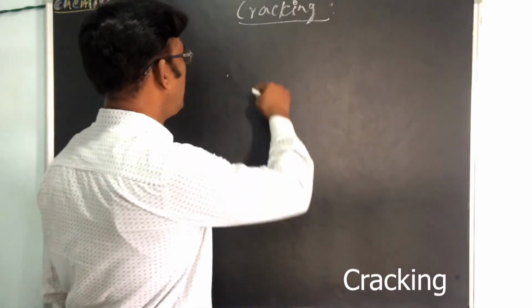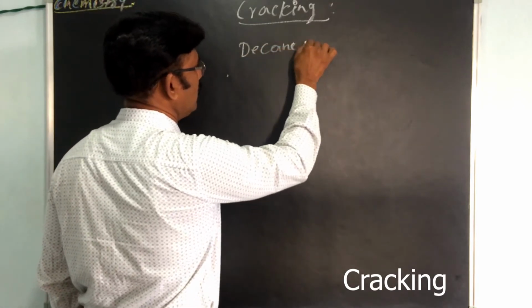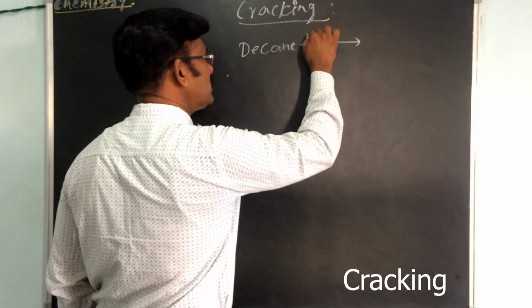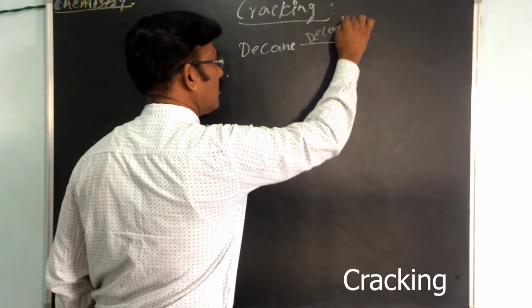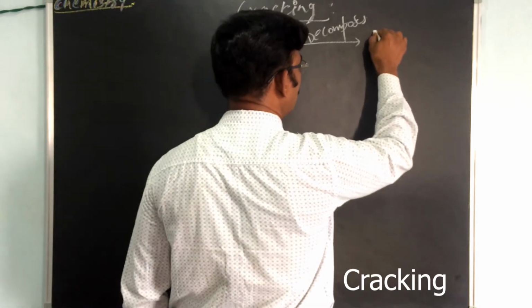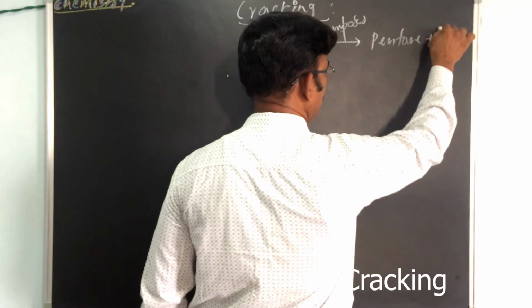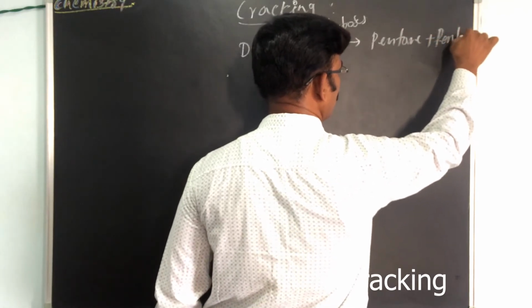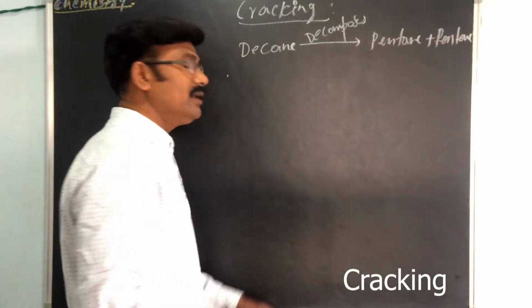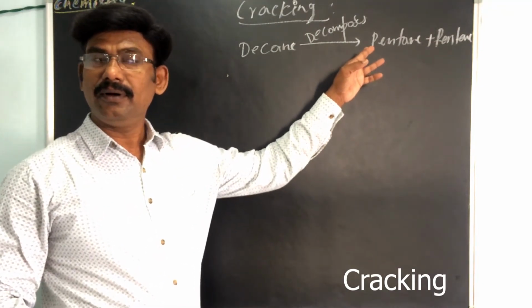Example is decane. Decane, when it decomposes, gives smaller molecules like pentane and pentene. What are the formulas of decane, pentane and pentene?